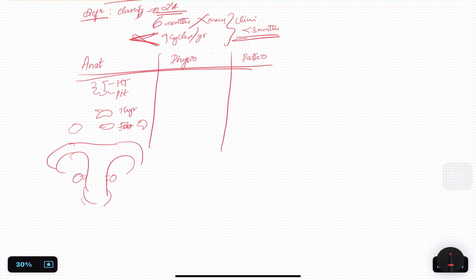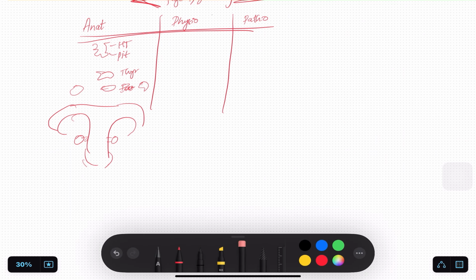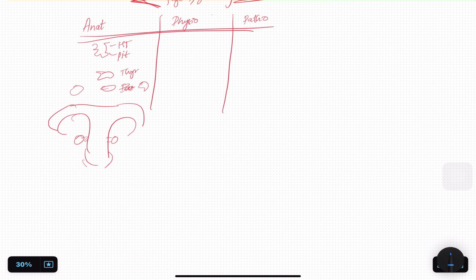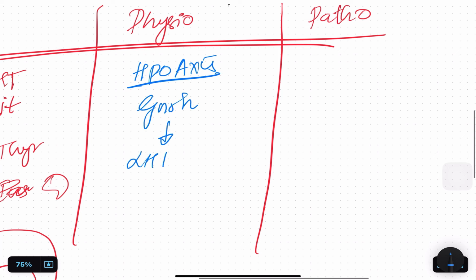Now, if there is no estrogen, then there is no hormone effect. So basically the whole concept of workup is based on hormones. I'm not saying it's not, but the workup is dependent on hormones to an extent you cannot even imagine. It's all about hormones. So physiology forms a basic gist here. It's nothing but the HPO axis itself, where the hypothalamus releases GnRH, then it produces LH and FSH, then estrogen,